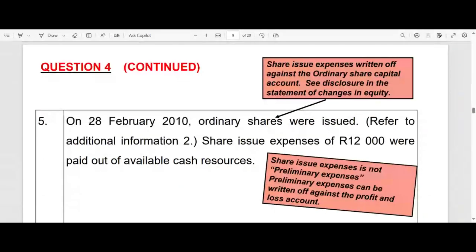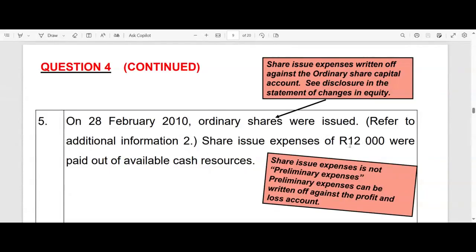So they say on the 28th of February 2010, when all of those things take place, which is not very realistic, but anyways, let's assume it did. Ordinary shares, that is part of our financing plan to fund the redemption of the redeemable preference shares. So those ordinary shares were issued. And they also say, just to boot, share issue expenses of 12,000 rands were paid as well.